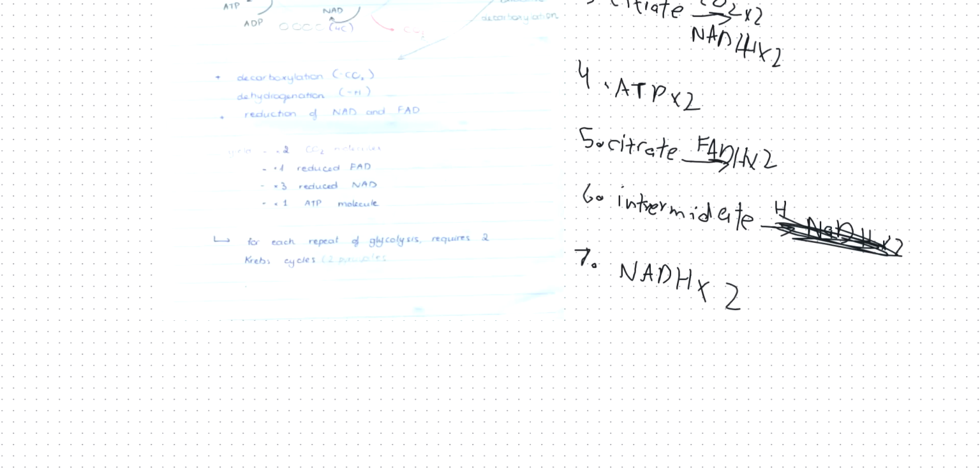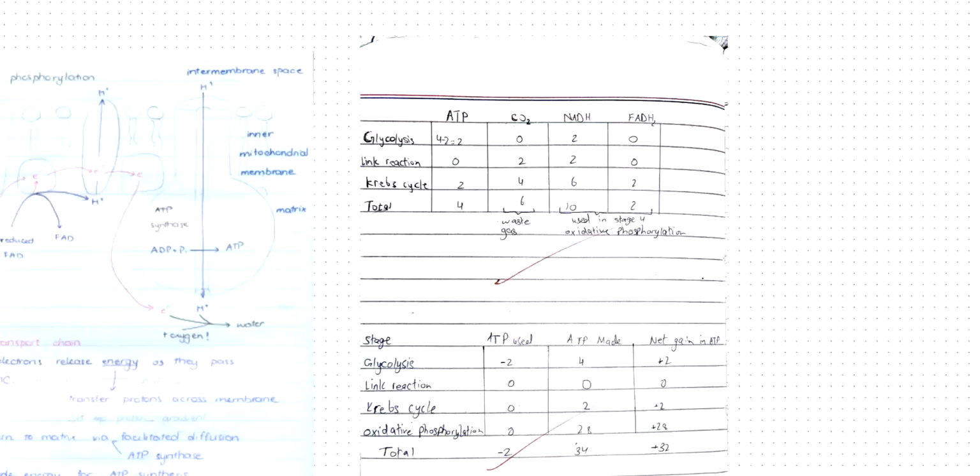So till now, how many ATP, CO2, NADH, FADH did we make? In glycolysis, right? We made 4 ATP. So 4 ATP were produced. But since 2 ATP is used, I make a net ATP of 2. So in glycolysis, I make 2 molecules of ATP.